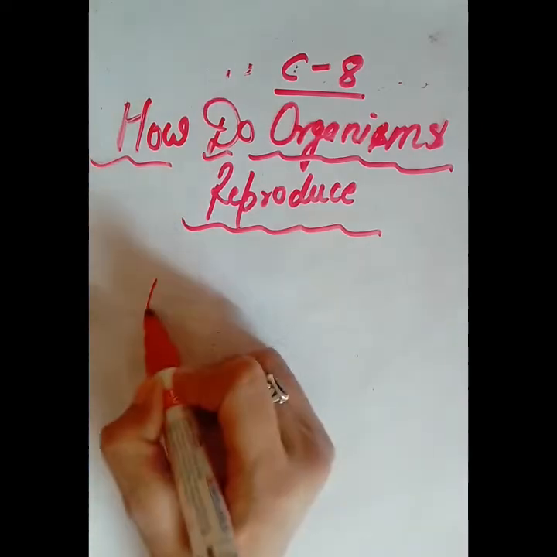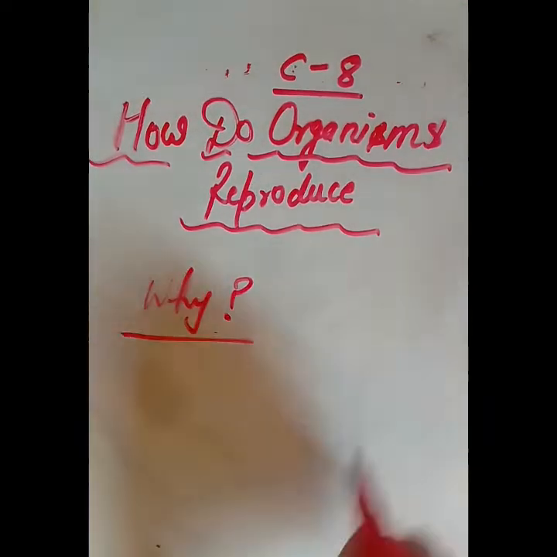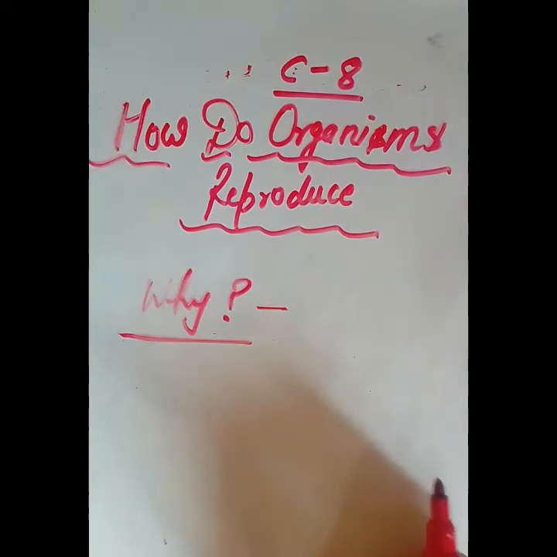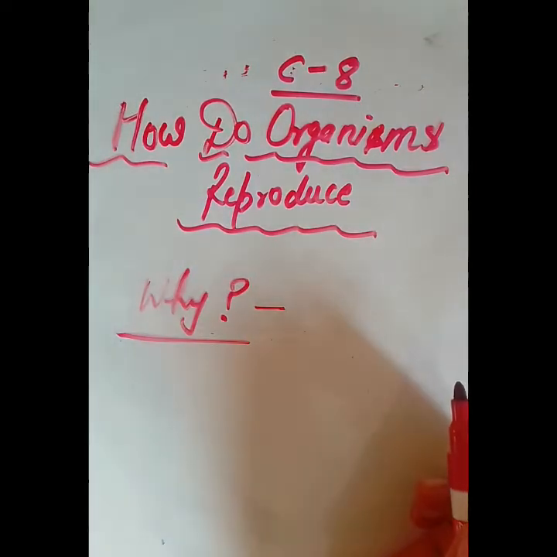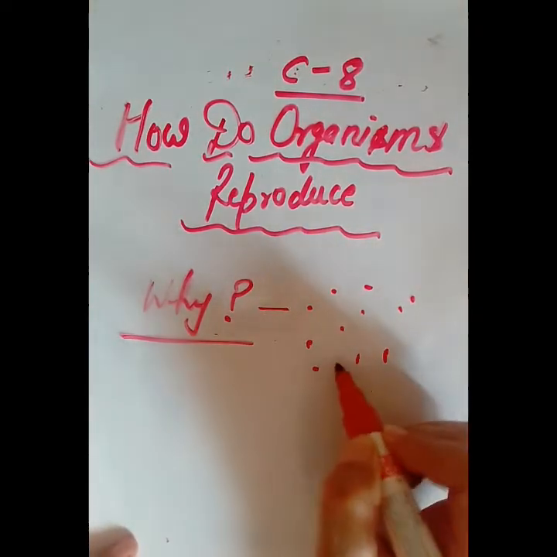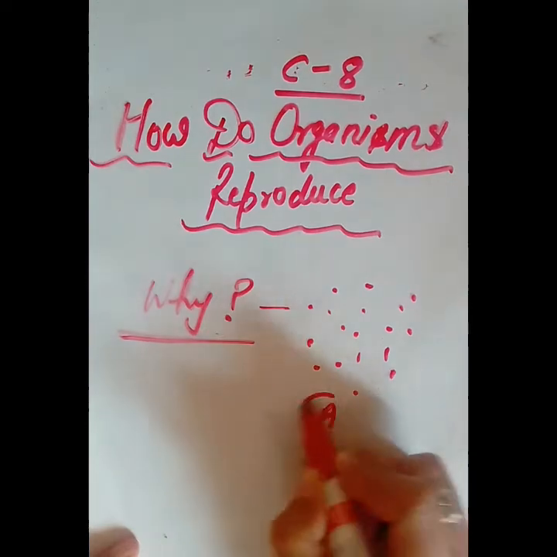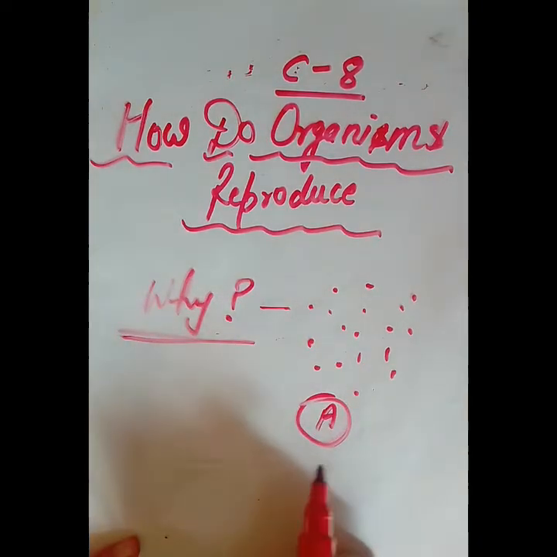So, first of all, the question arises, why reproduction? The individuals of a species, a particular group of individuals, look similar. For example, species A. They all look similar.